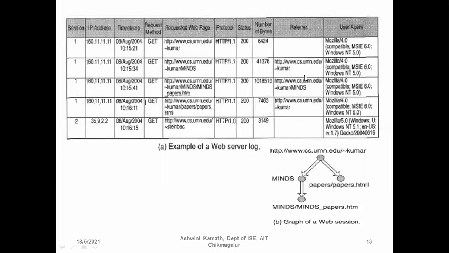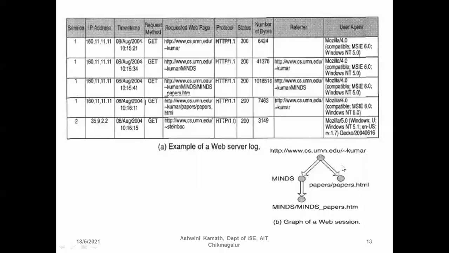The depth is 0 here, and within that web page we have /minds. After Kumar we have /minds, then after that we have /minds_paper.html. On the right-hand side we have /papers/papers.html.